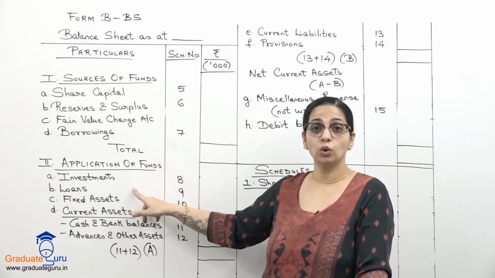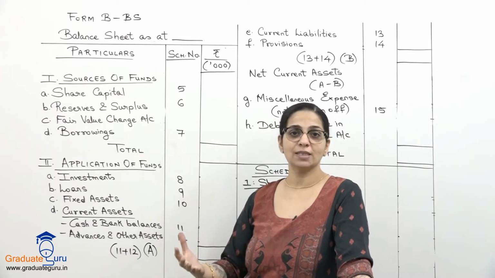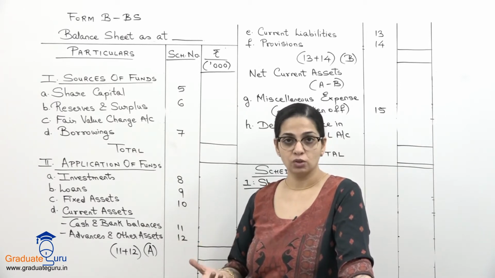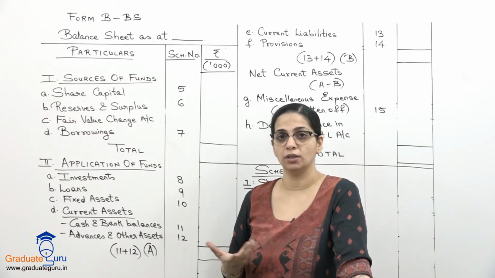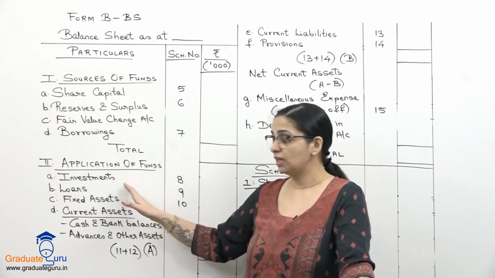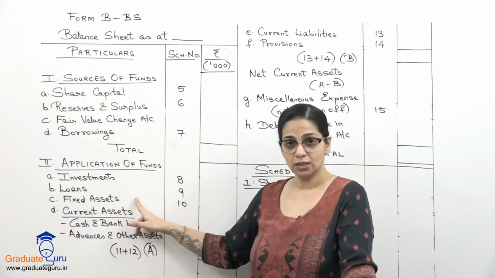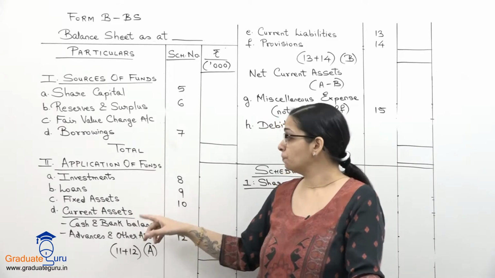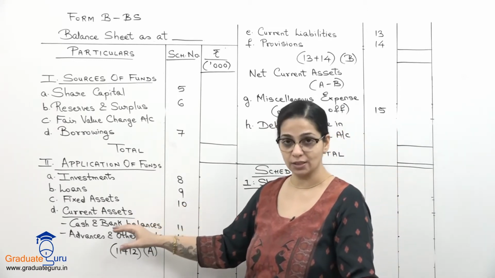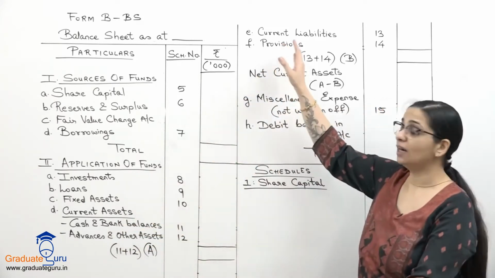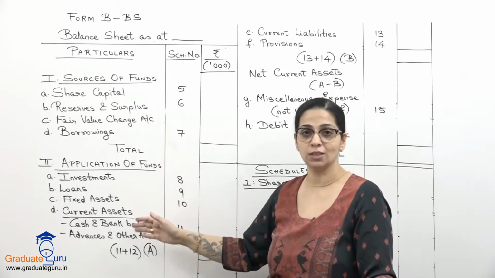Loans, these are the loans which the insurance company has given. Many times policy के सामने they give loans. So policy को mortgage रख के you can take a loan against the insurance company. So that these are the loans which the insurance company gives to the public. Fixed assets, which is third in the rank. Then there is a bifurcation over here. So we have current assets and we have current liabilities also in that application of funds itself.